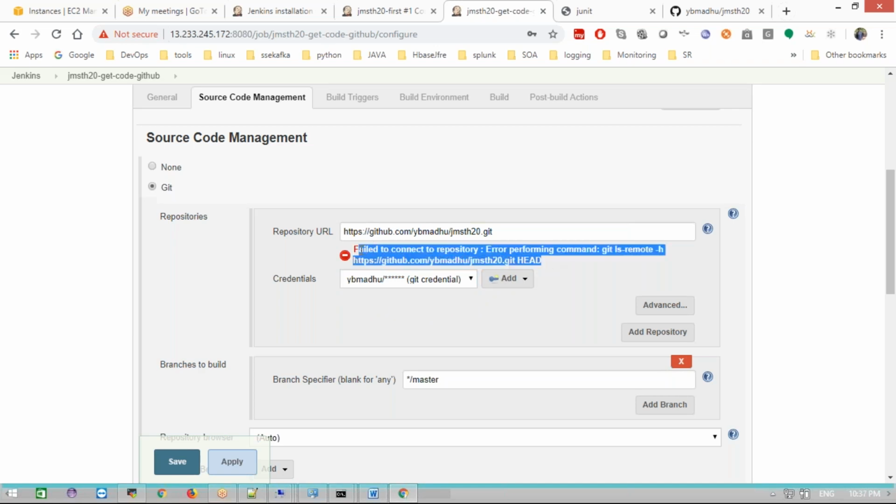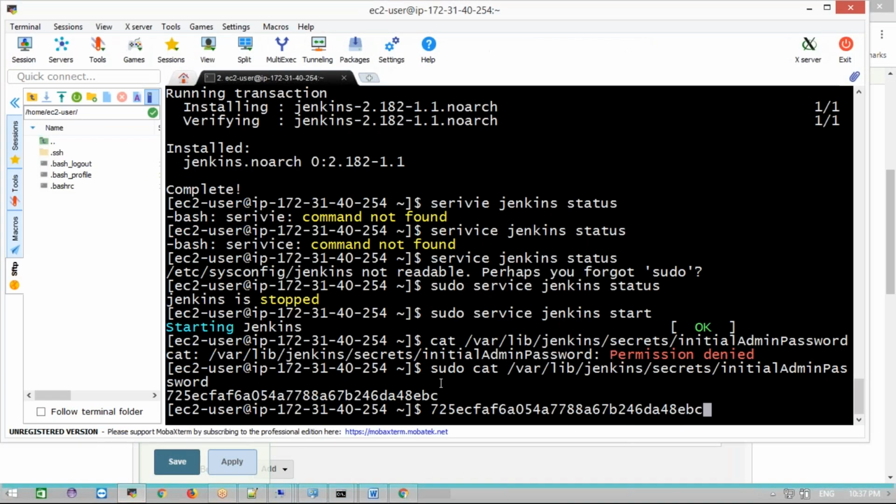Now I got an error here. What happened? Failed to connect to the repository, error performing command git ls-remote, command not found. Why? Because in my server I don't have the Git software. It is not yet installed. I need to install Git now. It got stuck, it was a timeout. Wait for 1 minute.